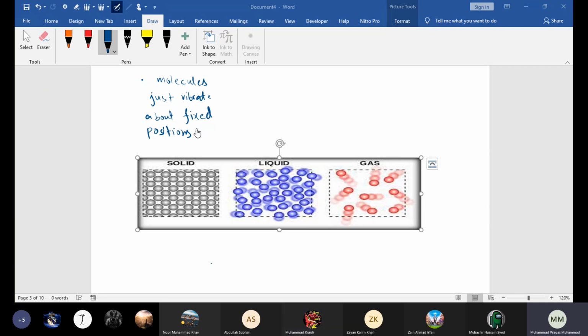The important thing is the finding. What did he find out? He found out that the pollen grains were moving with some random zigzag kind of motion, and this random zigzag motion is called Brownian motion. It was named after him because he discovered it. And why was it so important?